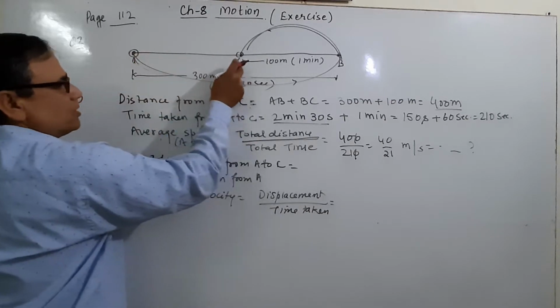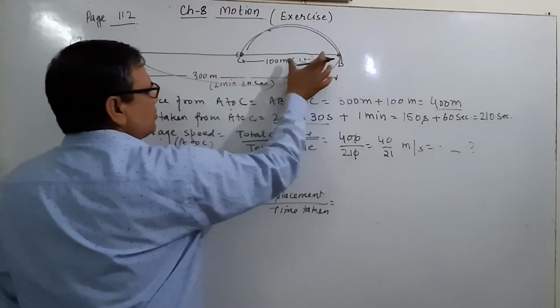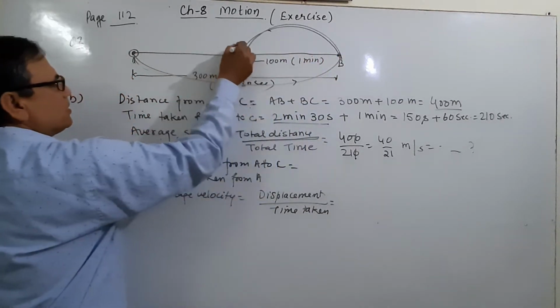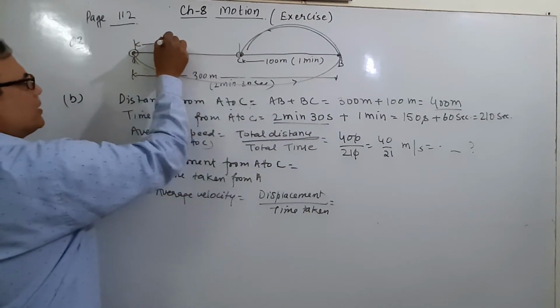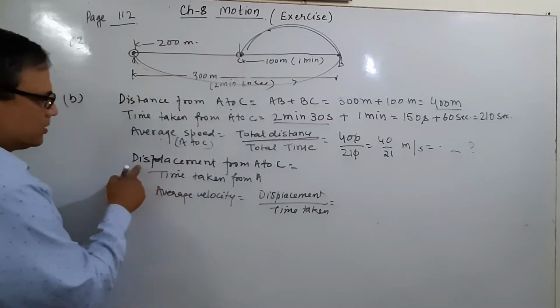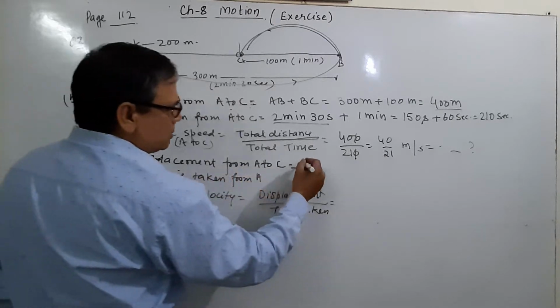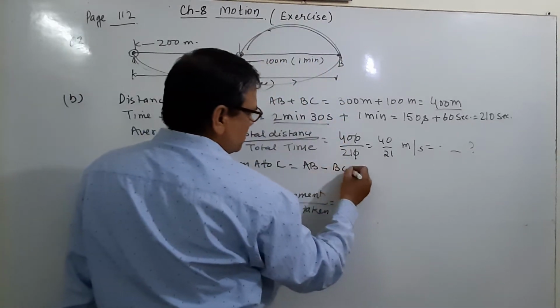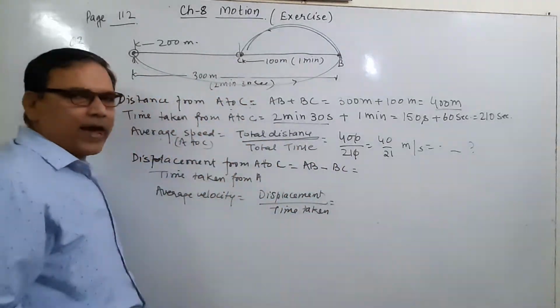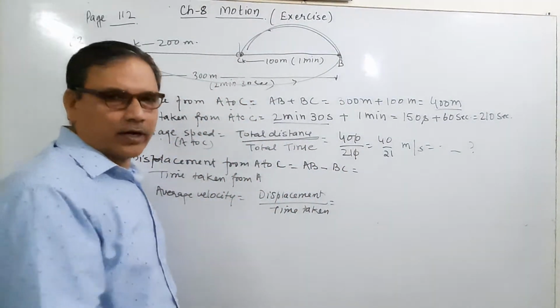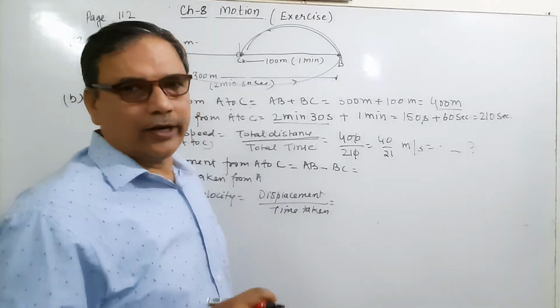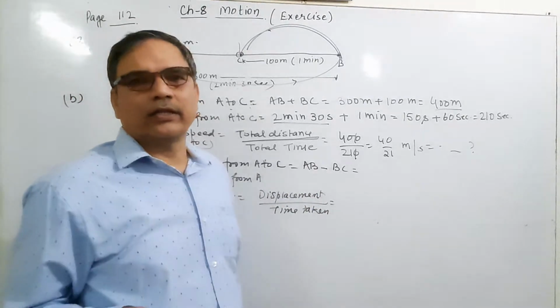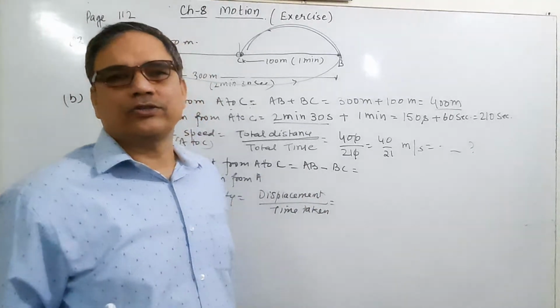Total AB is equal to 300 minus BC, this will be A to C. This will be 200 meters. The displacement from A to C is AB minus BC. Why minus? Because we return back toward A. It means when we change the direction, then the displacement will automatically change.